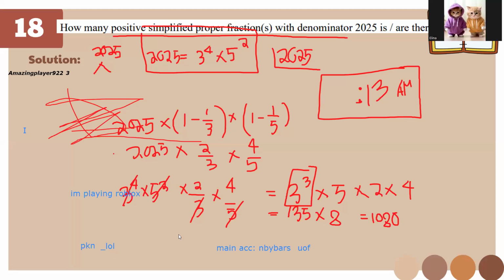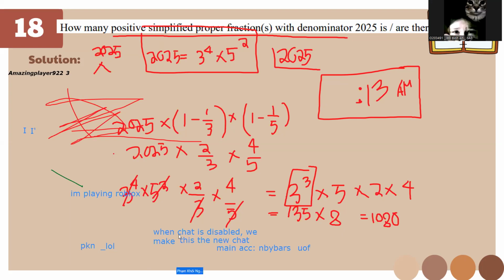Sick of what? Of this, look at the board. Yeah, we're just texting, so what? Bro, when chat is disabled, we make this the new chat. Yeah, we're going to delete it afterwards. Hold up, where is my mute? You're not in the game, bro. Sorry.